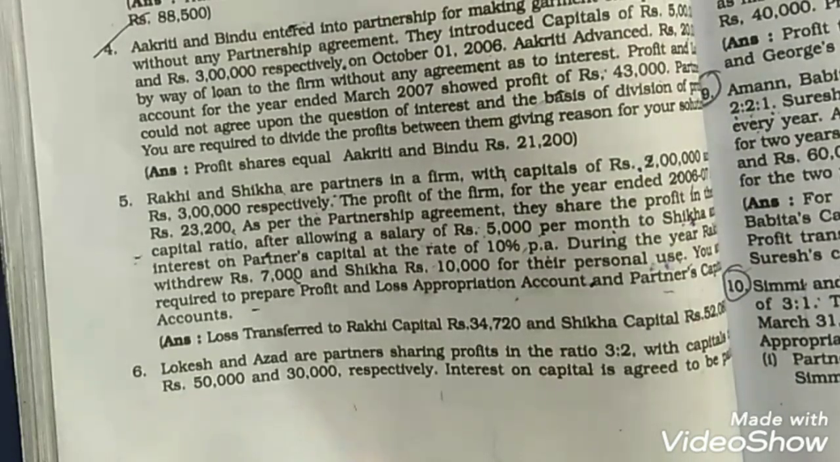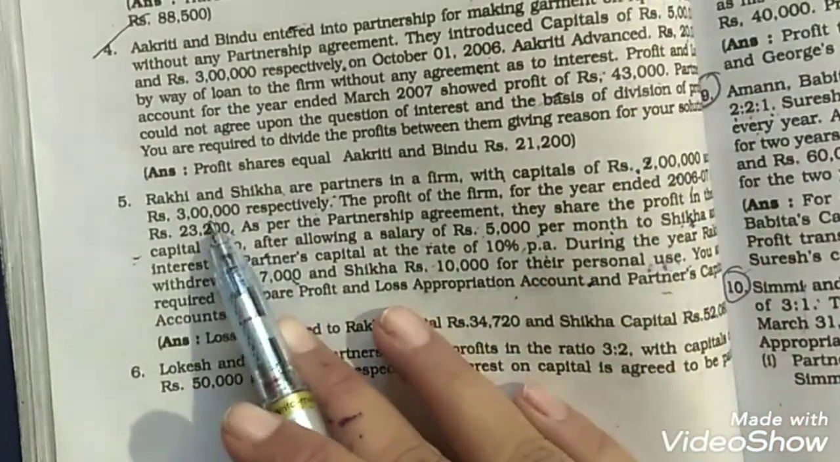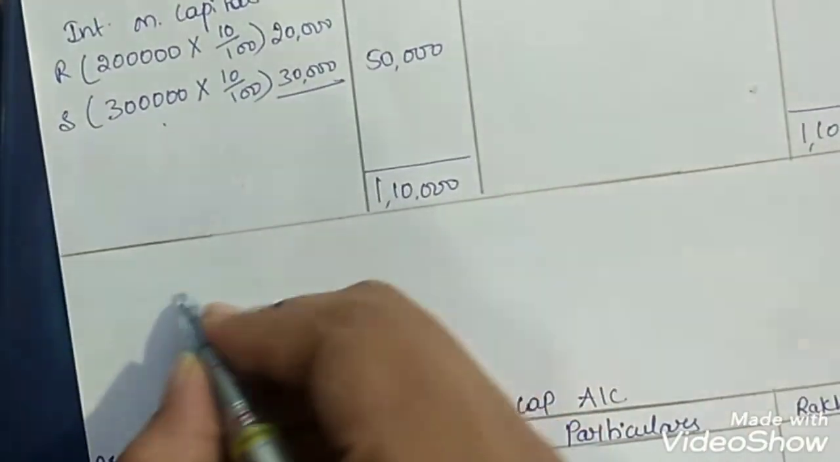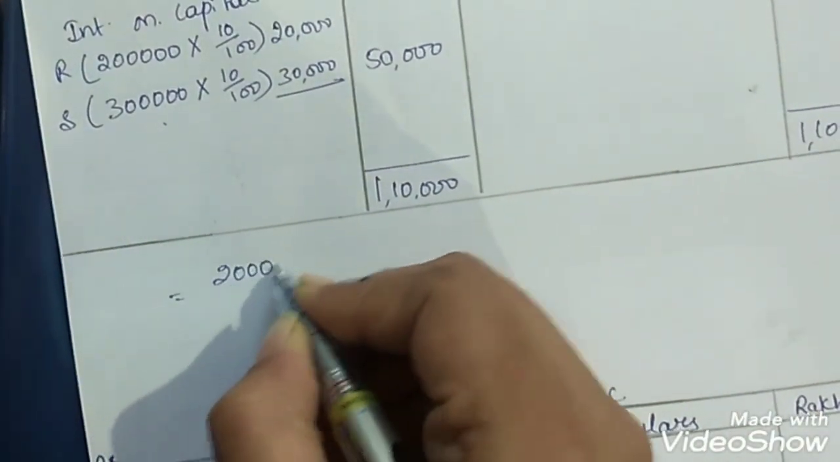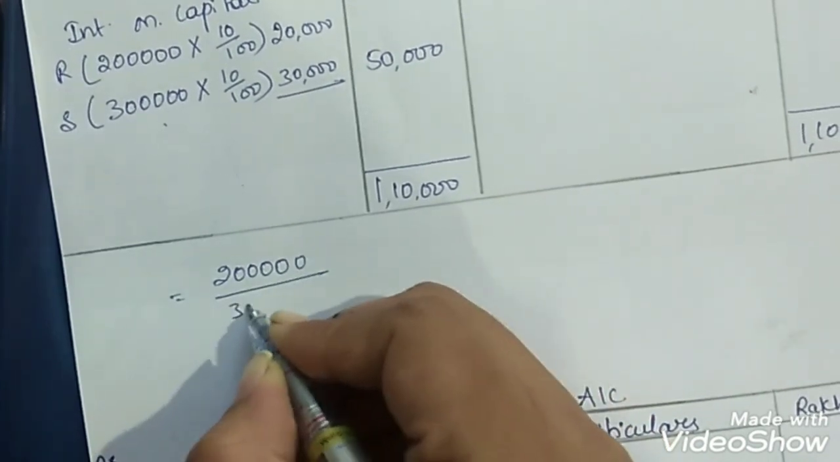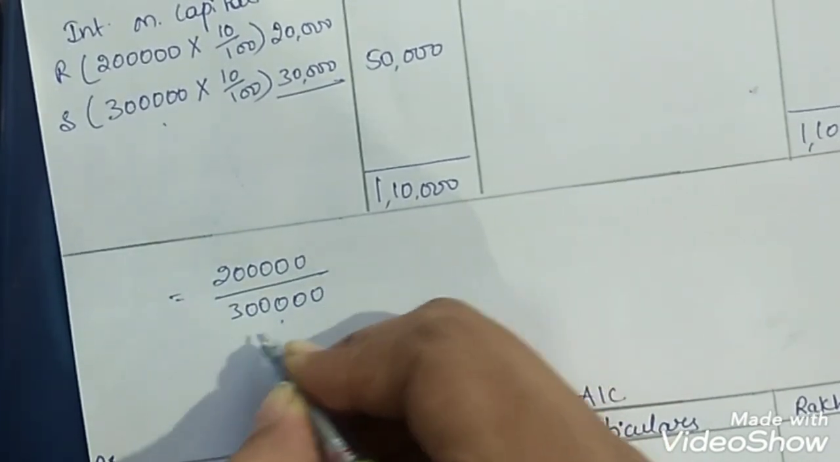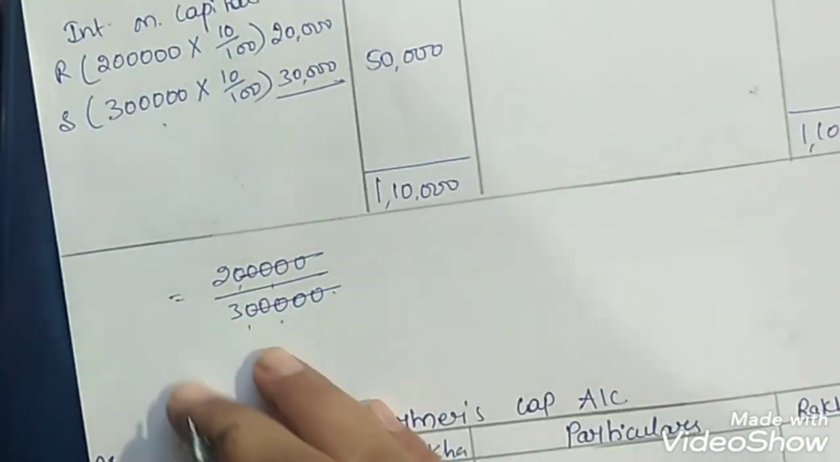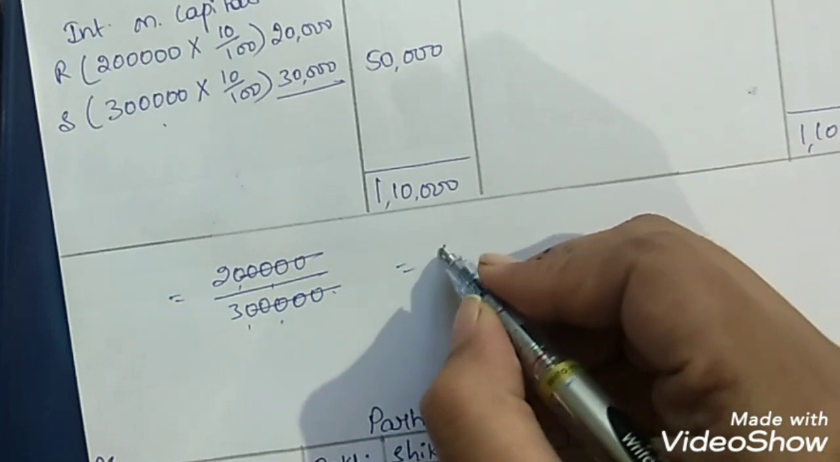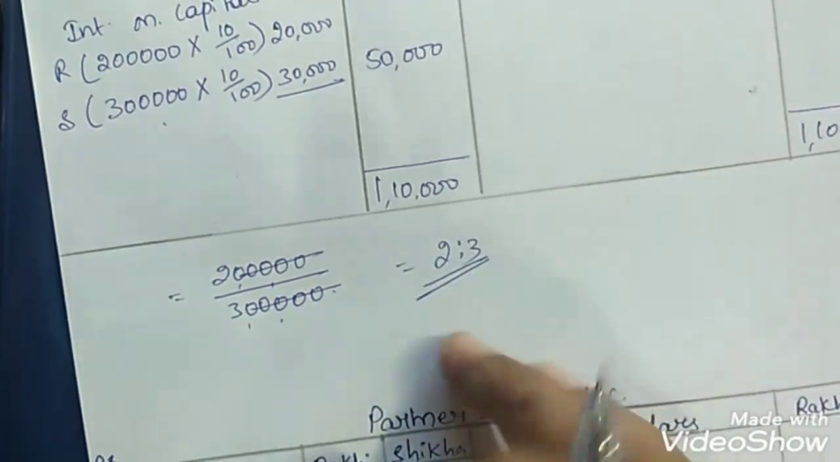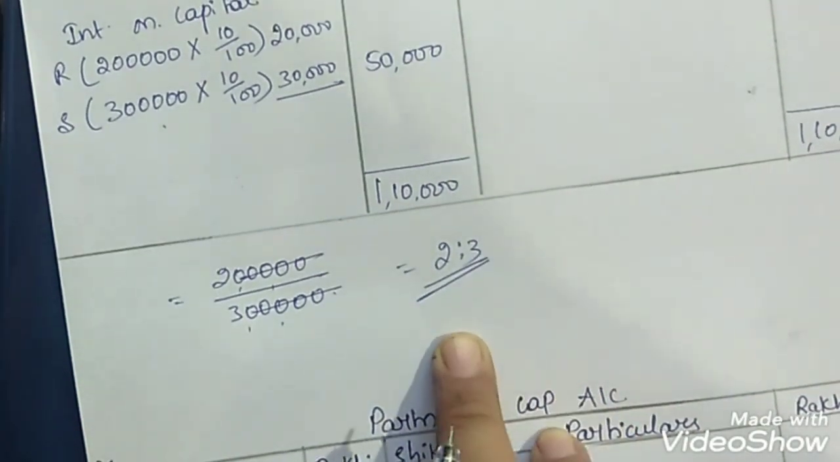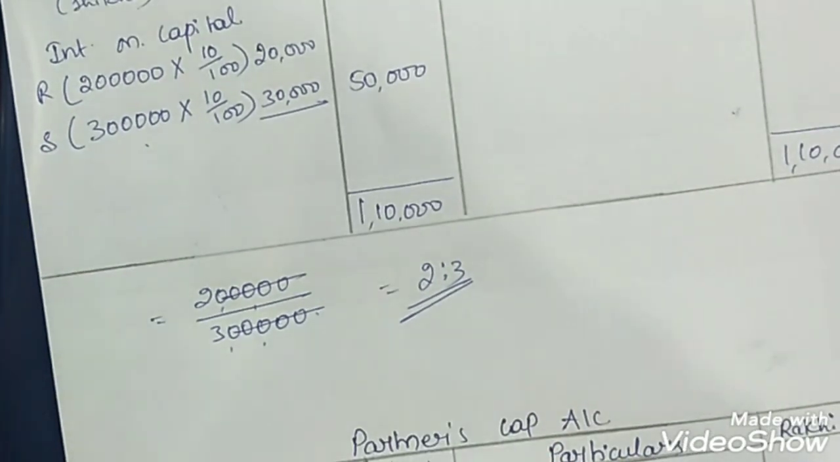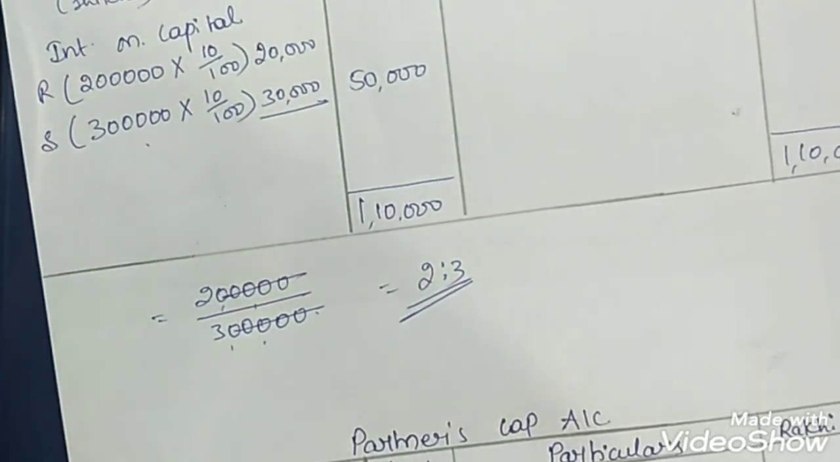How to find it? For that, the capitals of the partners are given as 2 lakh and 3 lakh. So just write it like 2 lakh divided by 3 lakh. Now try to divide them, cut all the zeros. What ratio we are left with is 2:3. So this is their capital ratio. In this ratio we have to distribute the profit or loss to the partners.